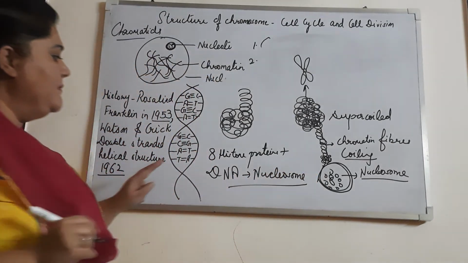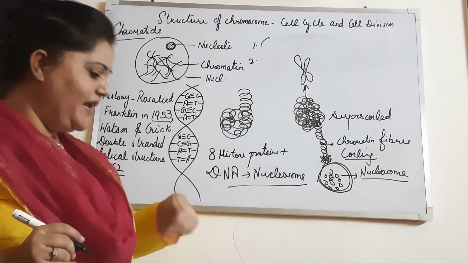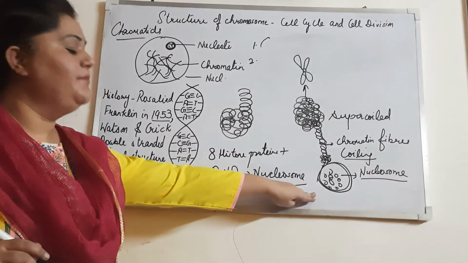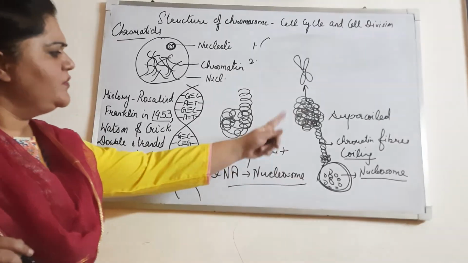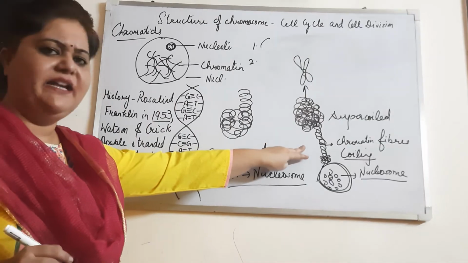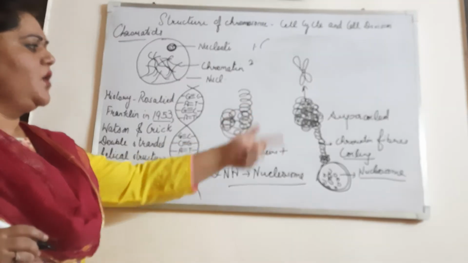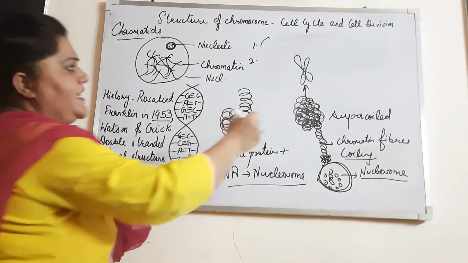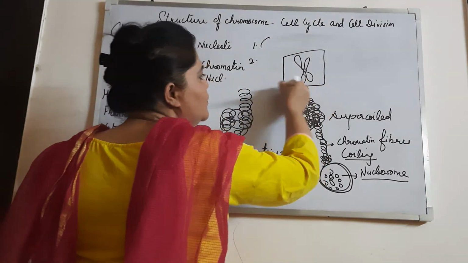Then these nucleosomes keep on coiling and form chromatin fibers, and further the chromatin fibers are coiled and super coiled and finally give rise to chromosomes.